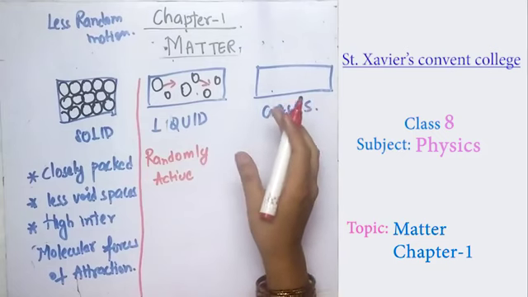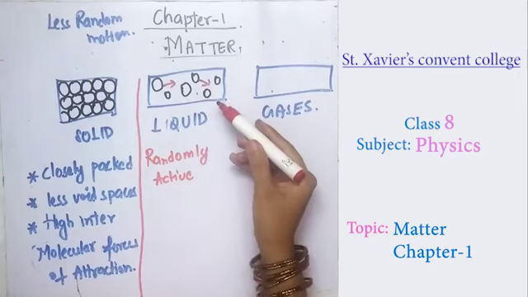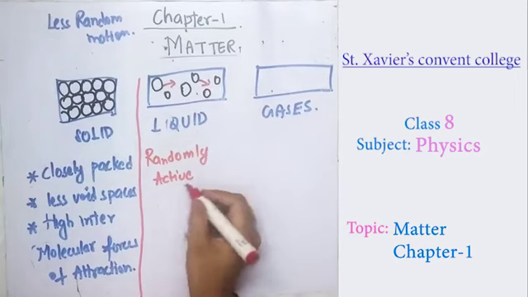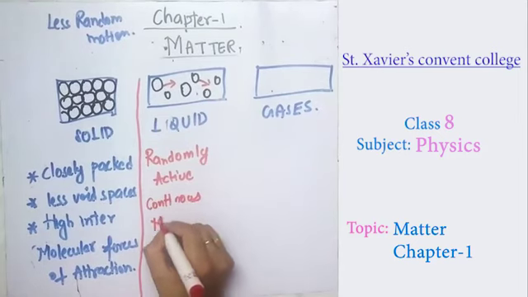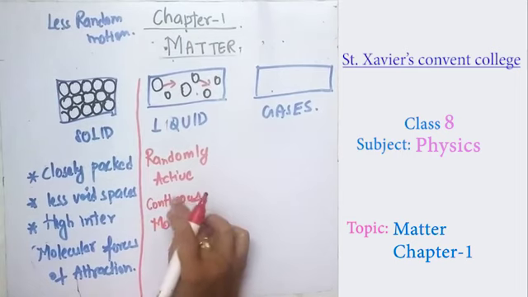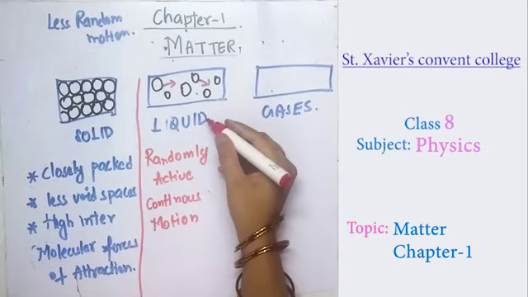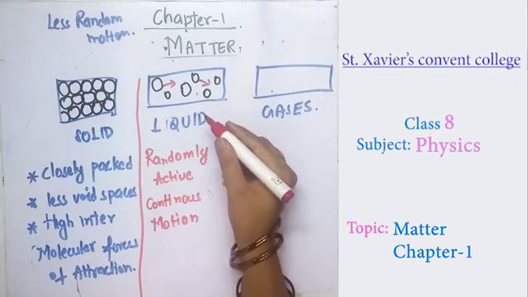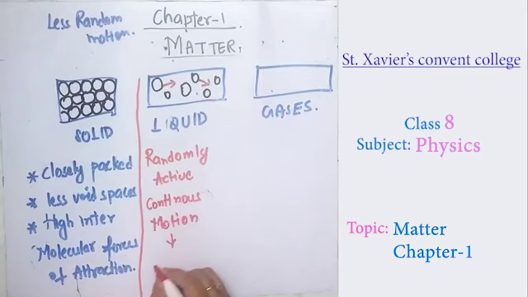So in liquids, the molecules or particles are in continuous, randomly active motion. This motion enables the molecules to follow some important kinetic postulates, and we will discuss these postulates in the next topic.